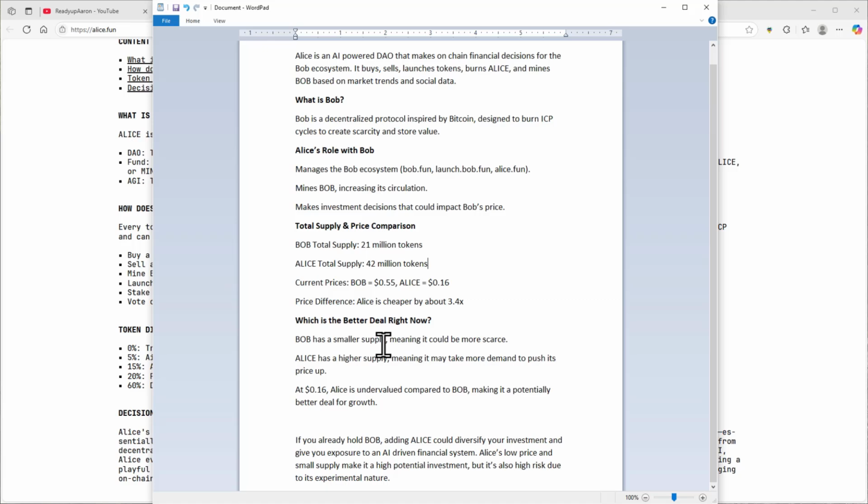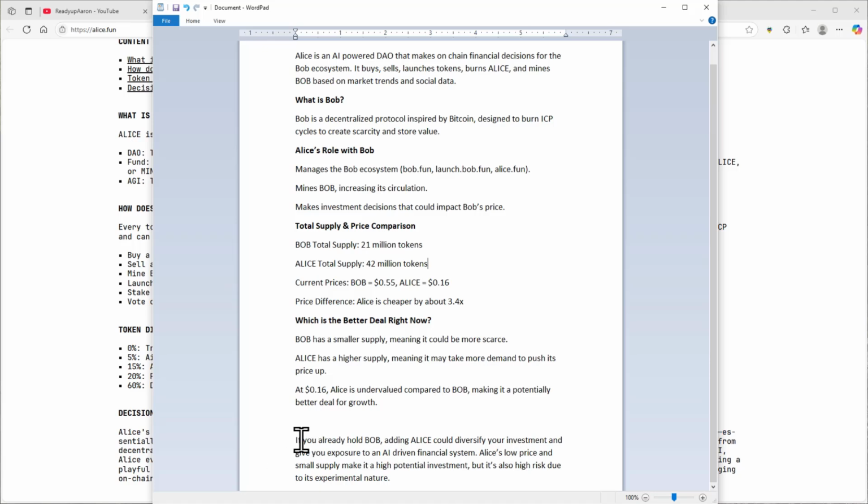Bob has a smaller supply, meaning it could be more scarce. Alice has a higher supply, meaning it may take more demand to push its price up. At 16 cents, Alice is undervalued compared to Bob, making it a potentially better deal for growth. So, down here at the very bottom, we're almost done.